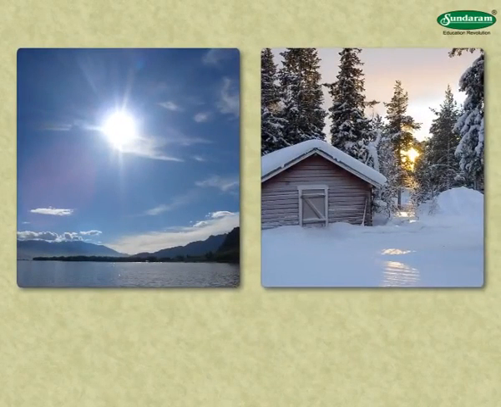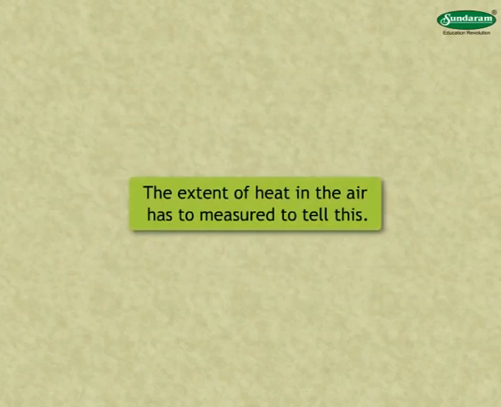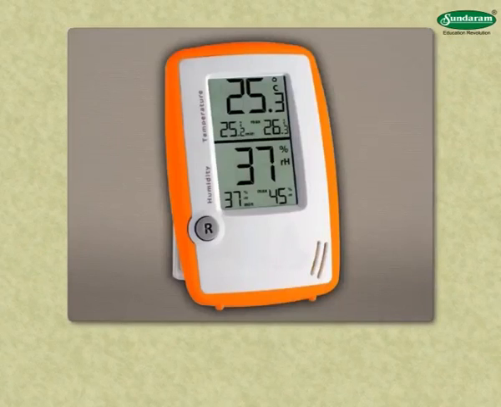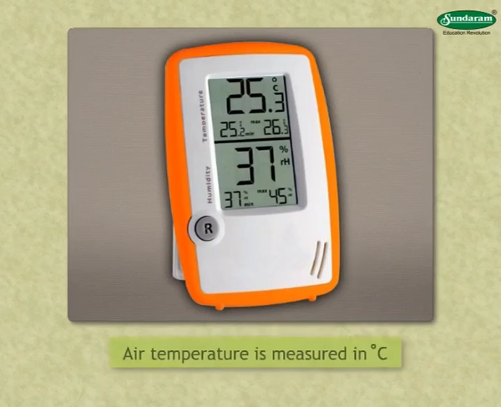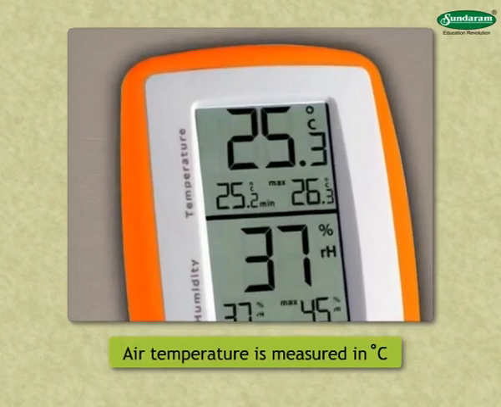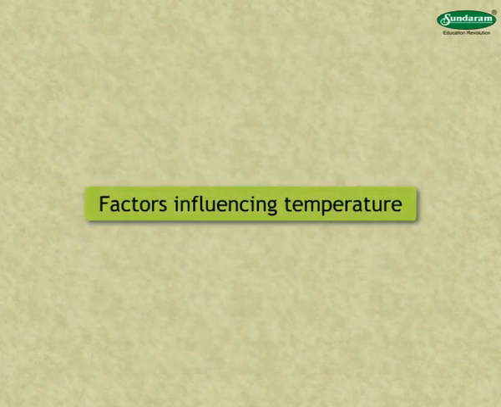But we cannot tell exactly how hot or how cold the weather is. The extent of heat in the air has to be measured to tell this. The instrument used for measuring the extent of heat is called a thermometer. Air temperature is measured in degrees Celsius. Let us study the factors influencing temperature.